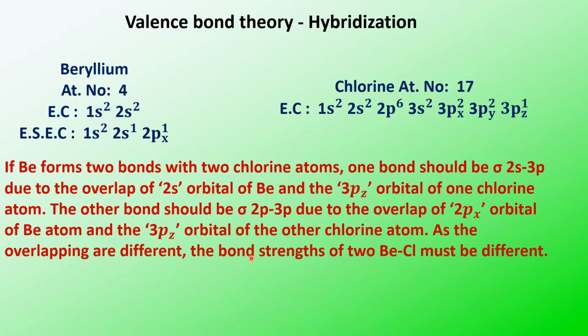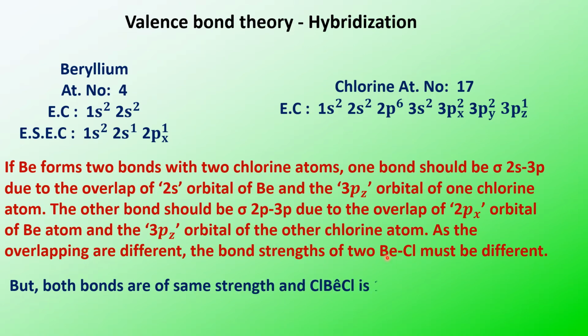But it was found that the two beryllium-chlorine bonds are the same, and the angle between chlorine, beryllium and chlorine was found to be 180 degrees. To overcome such a discrepancy, hybridization was introduced.